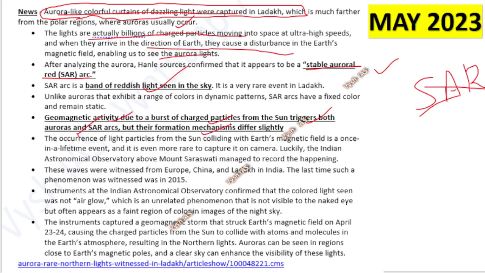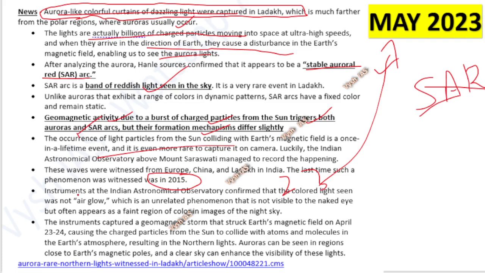As I told, aurora is at the poles and it has different colors also, and only if you are lucky can you see all this. It's not like it happens every time. The other thing will happen most of the time, but in Ladakh, once in 5 years you will see it. Last it was seen in 2015, and now in 2023 it was seen in the month of May, and that is why it is important for your prelims, else we would not have even discussed this.